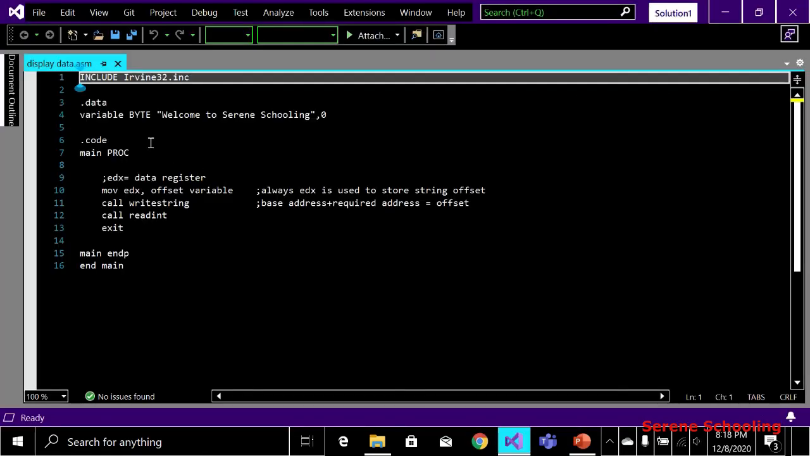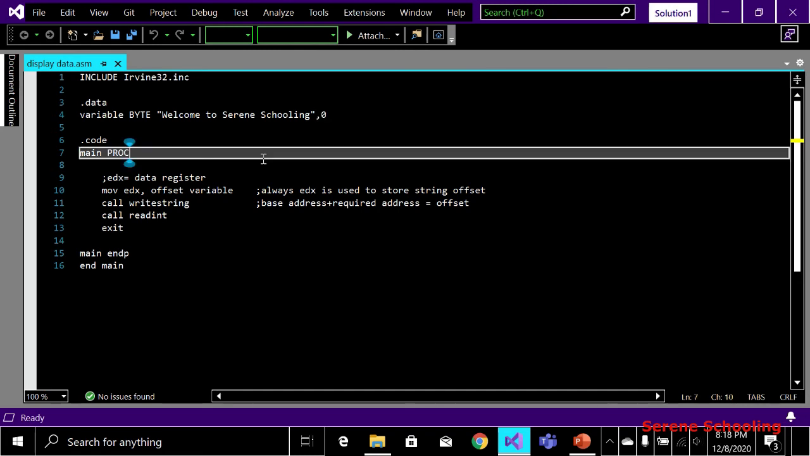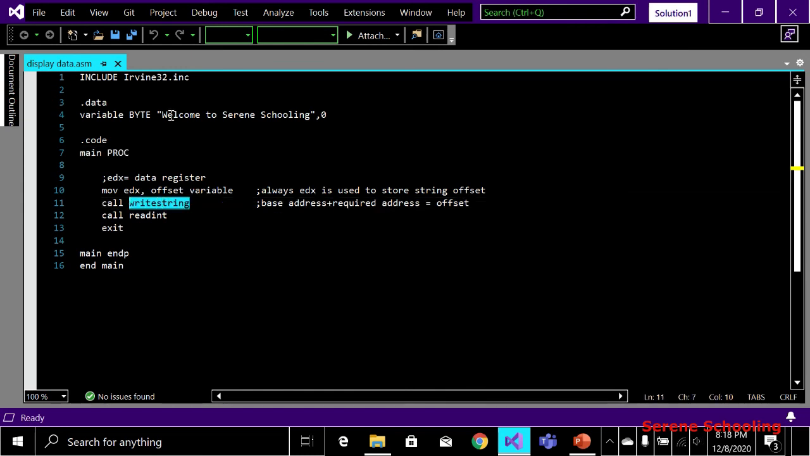Here again this is the same thing as we discussed already. This is our variable, this BYTE, and the string is welcome to Sirin Schooling. This is closed by comma 0. Then in our main procedure, we are using mov edx, offset variable and call WriteString. This will help us to get this on the screen.